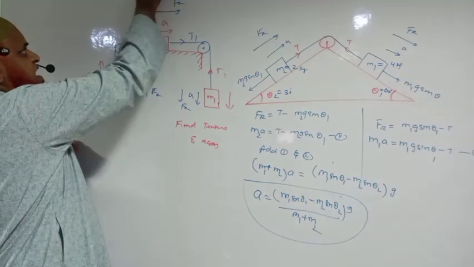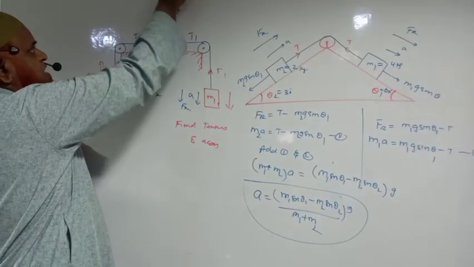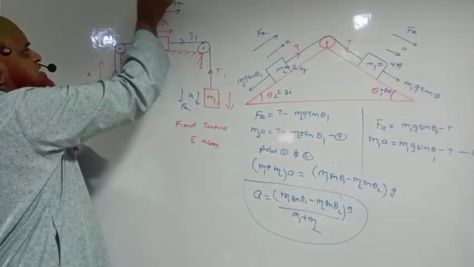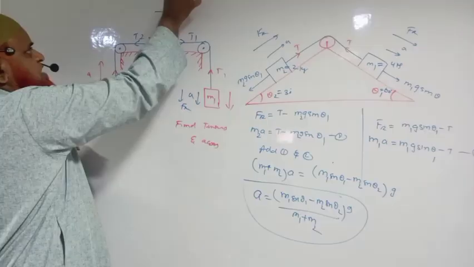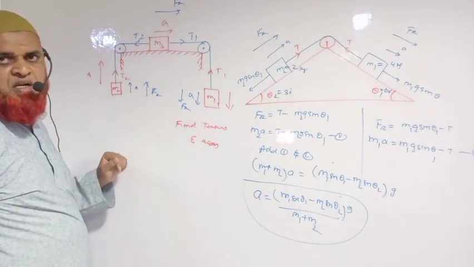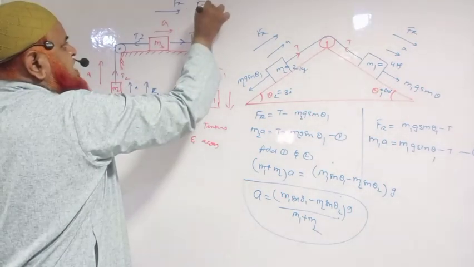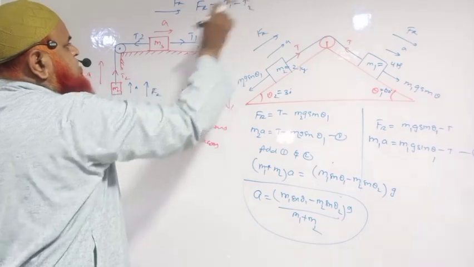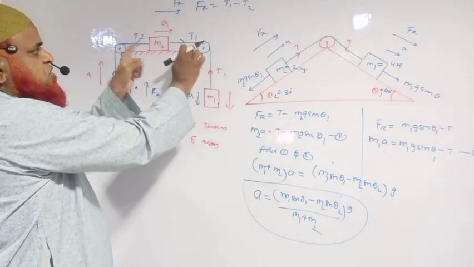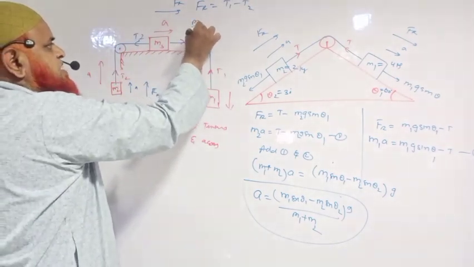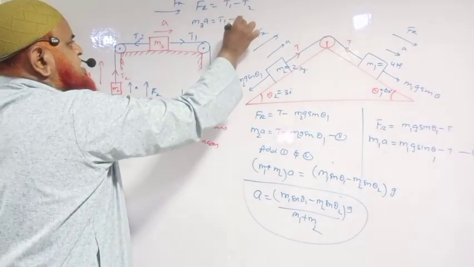You will write here resultant force is equal to T1 minus T2. This is m3a is equal to T1 minus T2, is it? Okay, so I will write here Fr is equal to T1 minus T2 because going right side, this is dominating than this. So this can be written as m3a is equal to T1 minus T2.